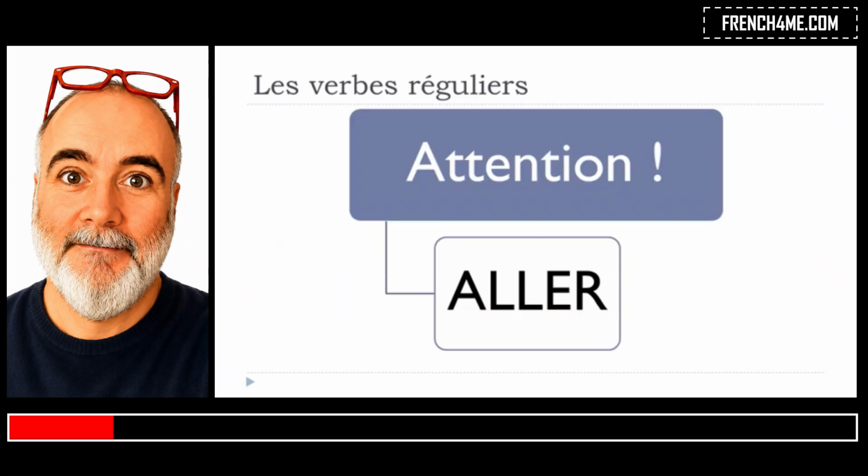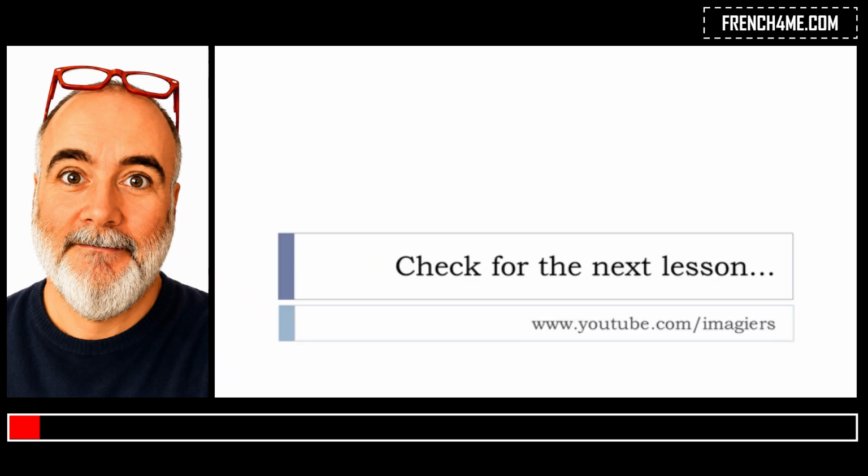Remember that even if this beautiful verb aller, that we tend to use quite often because it means to go, okay, even if it ends with er, it is not regular at all. Okay, so it is the exception ending with er, but it is not regular. We'll have the chance to see the way to conjugate it, but then for now, that's it. I hope it was clear.